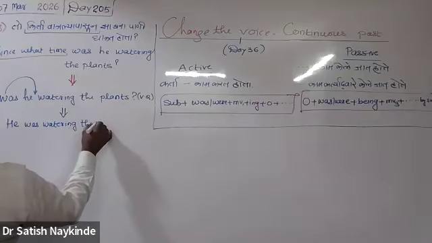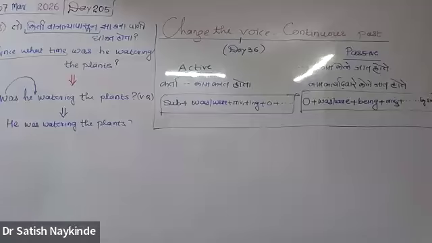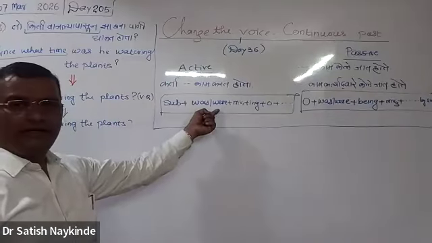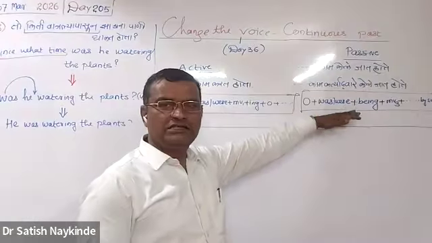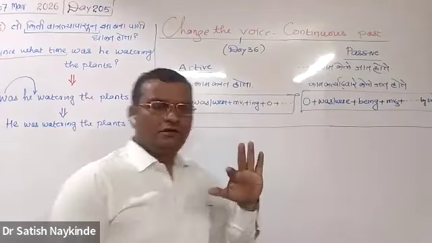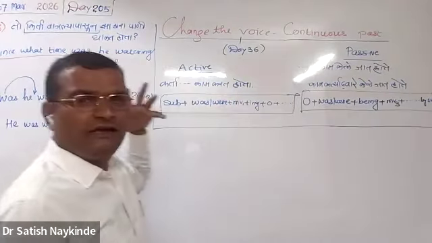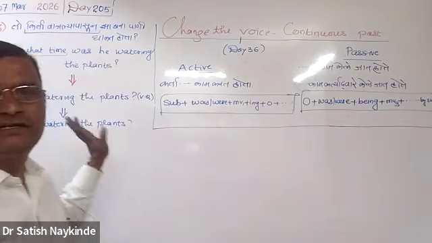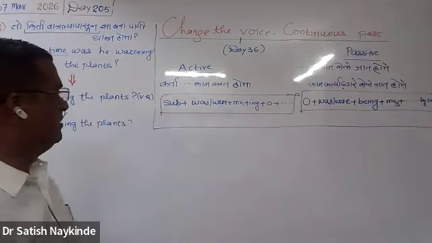See, if the question is of active voice, try to bring that sentence in this format. If the question is of passive voice, try to bring that sentence in this format. Or if you don't understand whether it is active or passive, we try to bring it in this format, and whatever format suits, accordingly we'll say it is either of active voice type or of passive voice type.